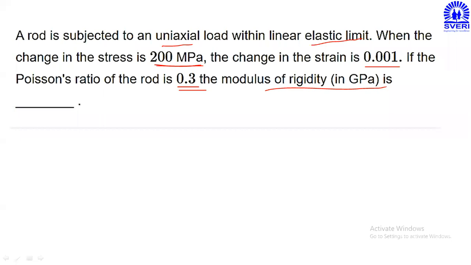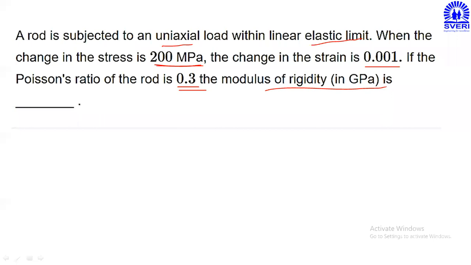Whatever the uniaxial load is applied. Uniaxial means load is applied along the axis. If load is applied along the axis, then whatever stress is developed is called a linear stress, and that strain is called a linear strain. Please keep in mind that stress is called a linear stress and strain is called a linear strain.